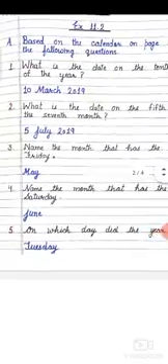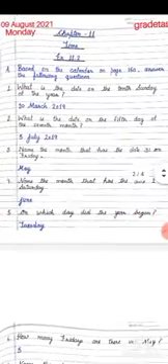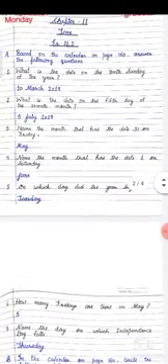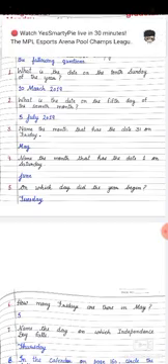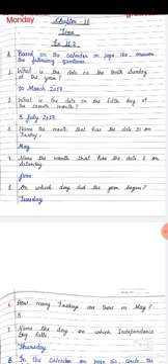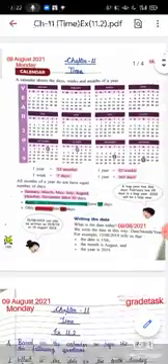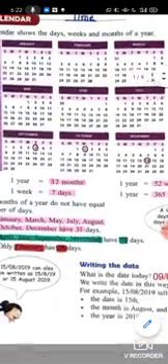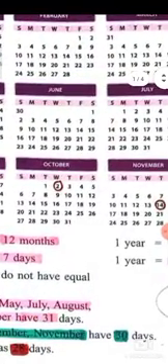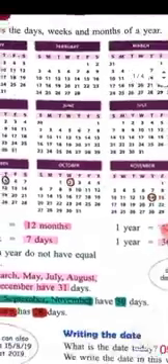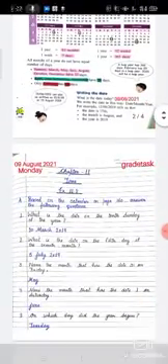Okay, come to next now. Name the month that has the date 1 on Saturday. So see now, date 1 on Saturday, you can see there is June. Okay, 1st June falls on Saturday. So answer will be June. That month will be June.